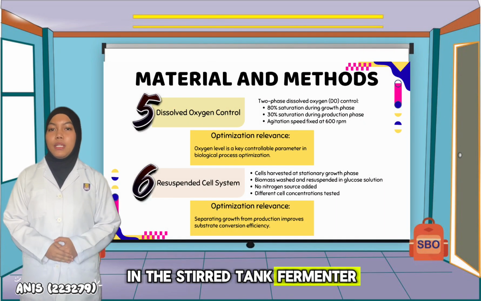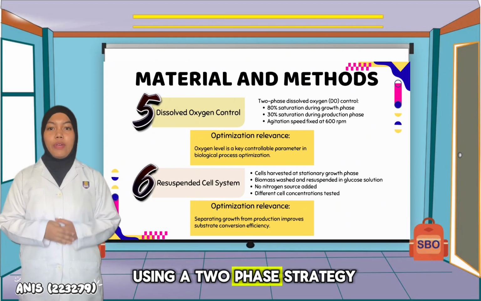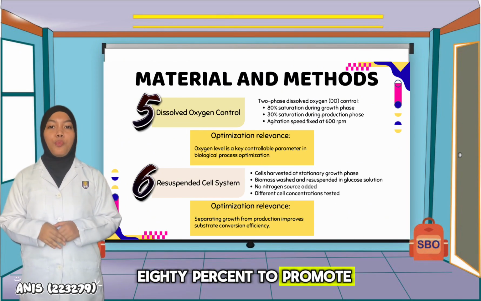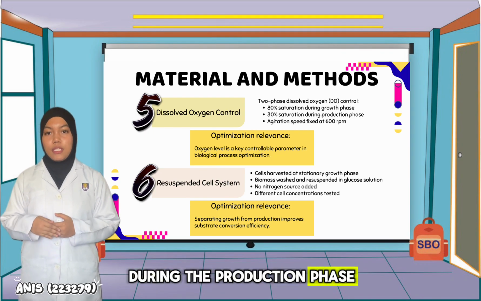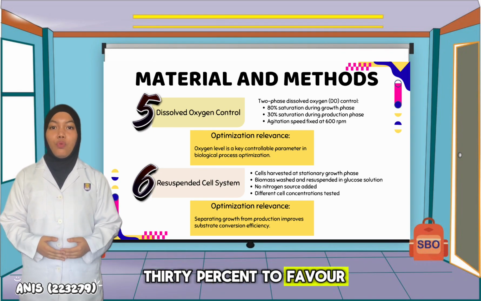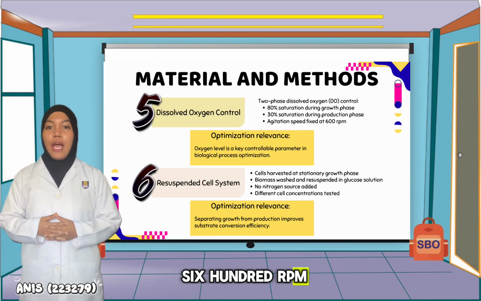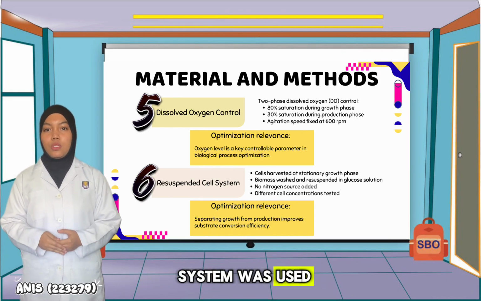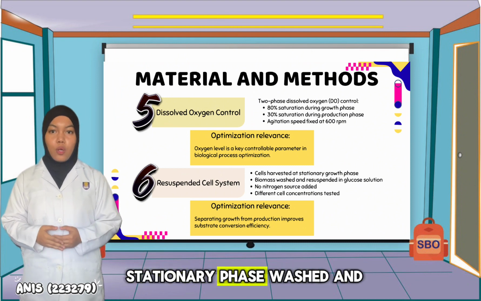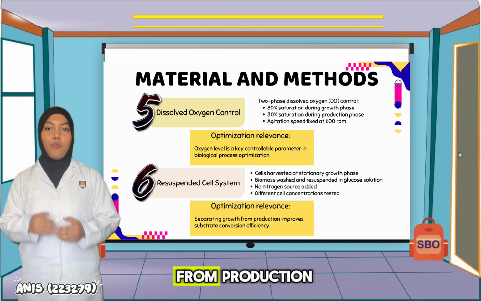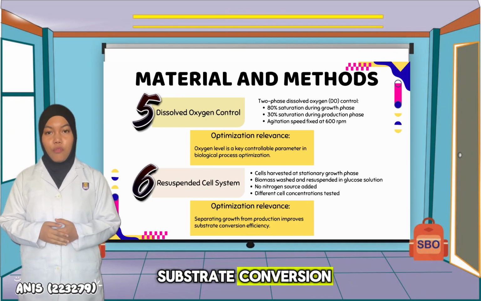In the stirred tank fermenter, dissolved oxygen was controlled using a two-phase strategy. During the growth phase, oxygen saturation was maintained at 80% to promote biomass formation. During the production phase, oxygen was reduced to 30% to favor kojic acid synthesis, while agitation was kept constant at 600 rpm. Additionally, a resuspended cell system was used. Cells were harvested at stationary phase, washed and resuspended in a glucose solution without nitrogen. This method separates growth from production and allows more efficient substrate conversion.